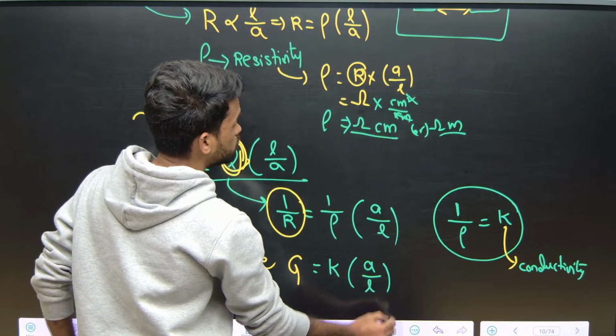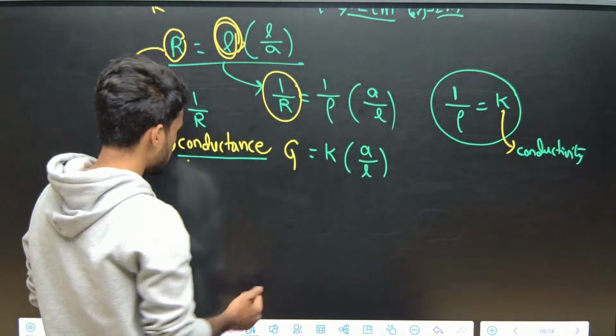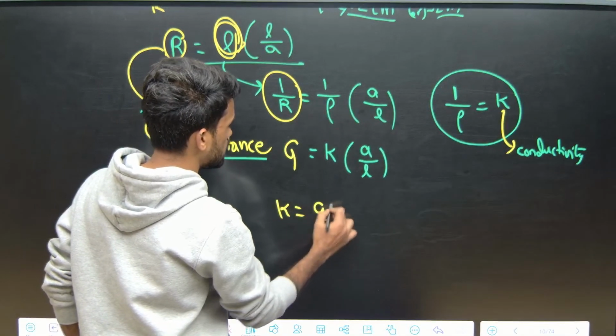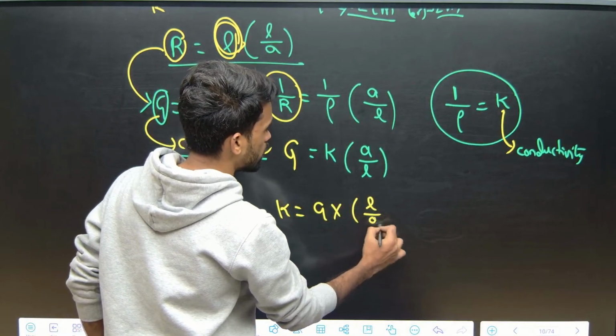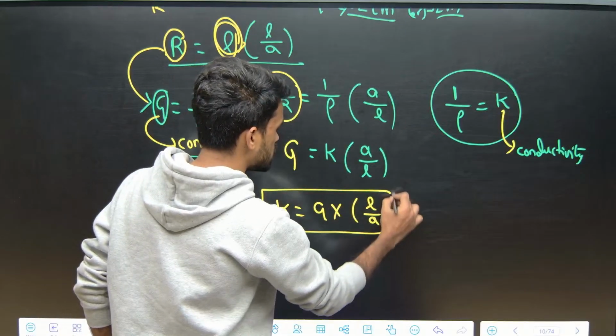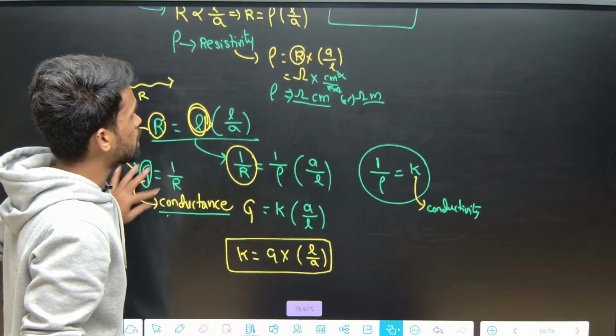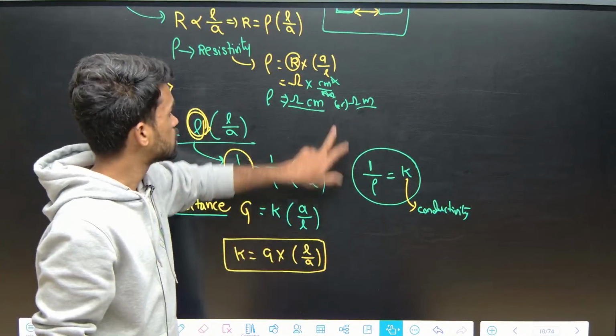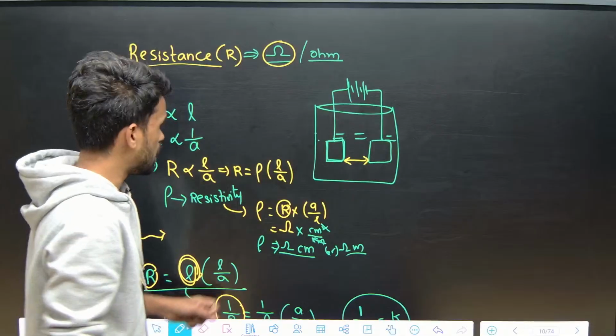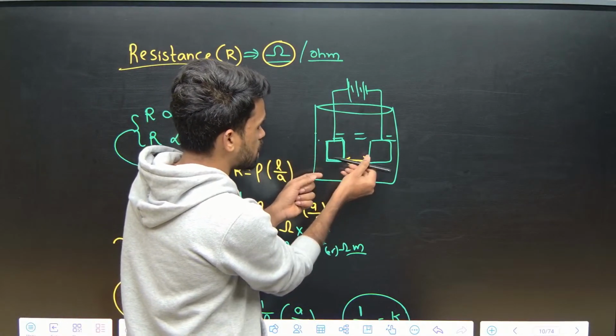Now you can see what I am writing: K is equal to G into L by A. So what about this L by A? When you are talking about cells, just look into the cell: the distance between the two electrodes is constant.